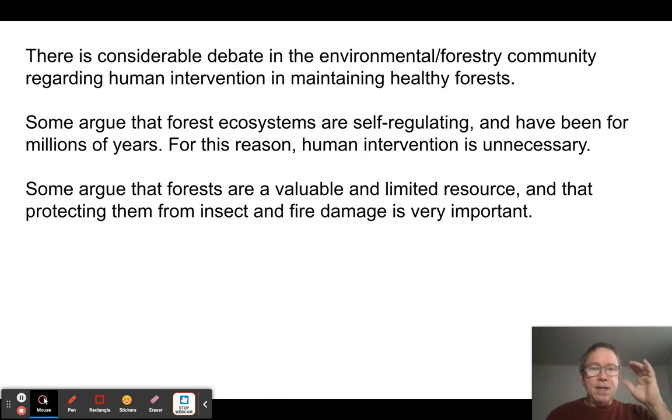So there's a lot of debate in the ecology world right now as to what's the best approach. You have basically two different sides of the argument. One side is, hey, hands off. These are natural systems. Nature knows what to do. Let nature run its course. And other people say, well, no, you've got to manage these forests because there's not that many of them left, and they're an important part of our economy and a lot of ecosystem services are being provided by them. We want to protect that. And so there's this balancing act between them.